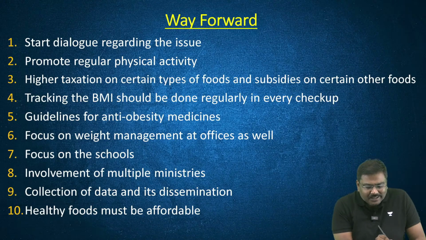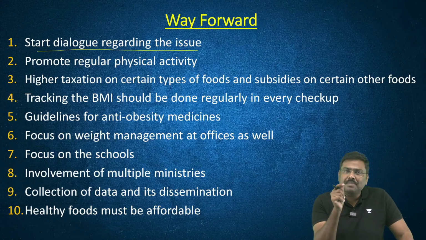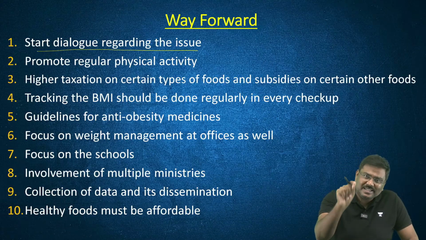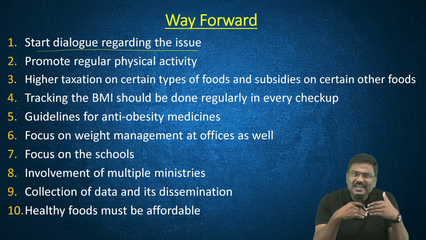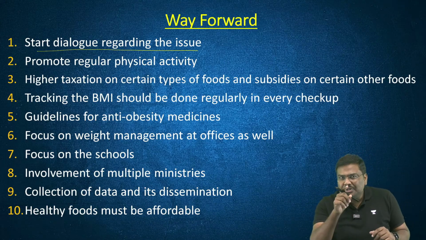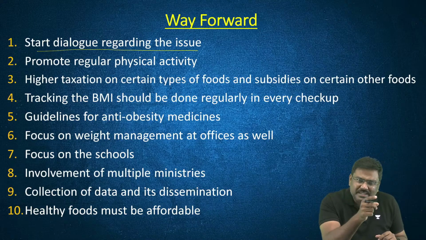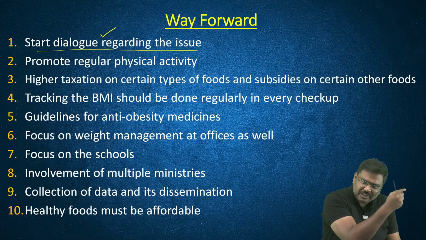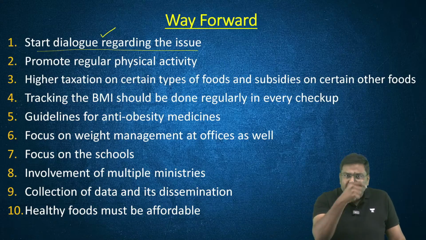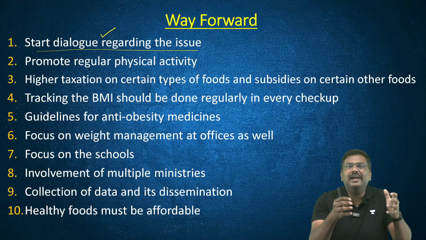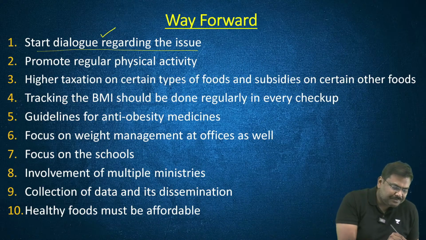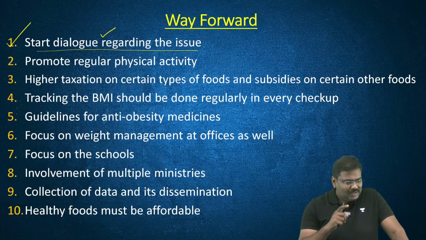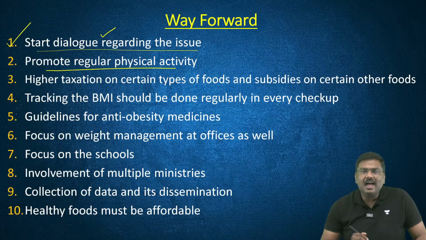First one, start a dialogue regarding this particular issue in the public domain. Any problem can be solved if you accept that there is a problem. The first point of solution is accepting that there is a problem. So we need to start a dialogue associated with the rise in obesity numbers in India. Start a dialogue related to this, not within the government, but among the people, between the people. Let this become a social debate over a period of time. So first one, and this to a very great extent has been kick-started by the Prime Minister in the Mann Ki Baat.